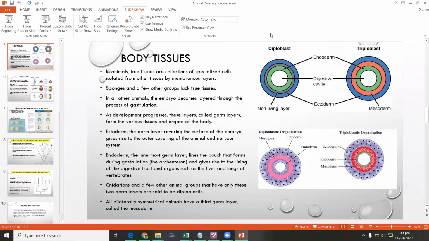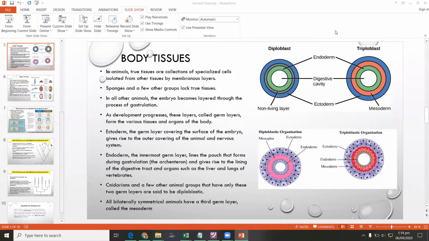On the basis of these germinal layers, we can divide the animals into different groups like bilateria and radiata. Bilateria are those organisms which can be divided into two equal halves.